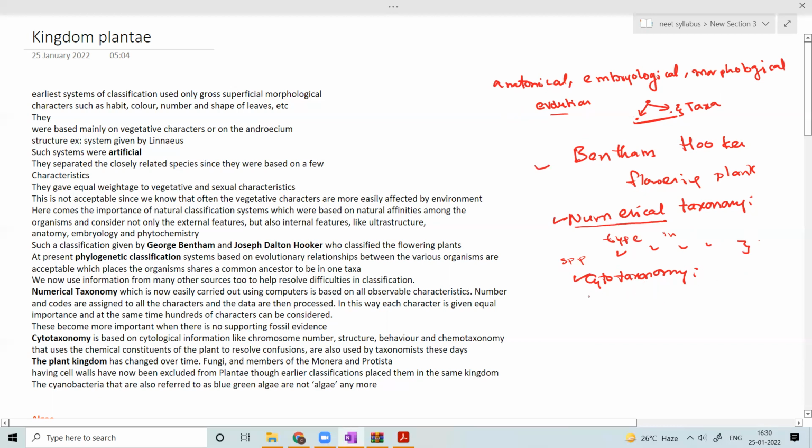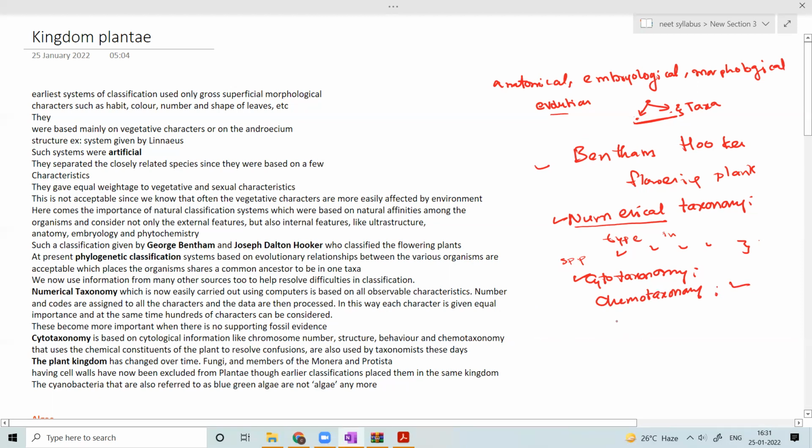Here is another term called chemotaxonomy. Chemotaxonomy is the field in which chemical constituents of the plants, the secondary metabolites or chemicals produced by the plants, are considered. This is also considered by taxonomists nowadays.